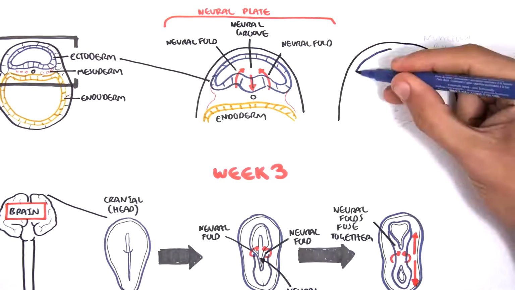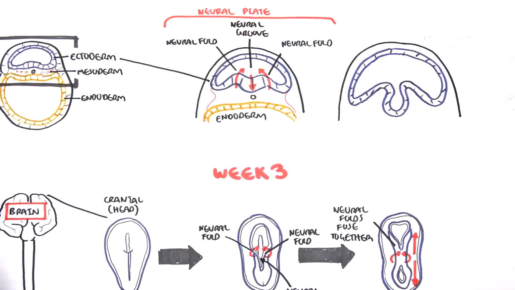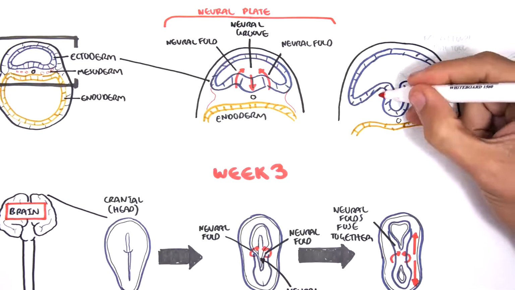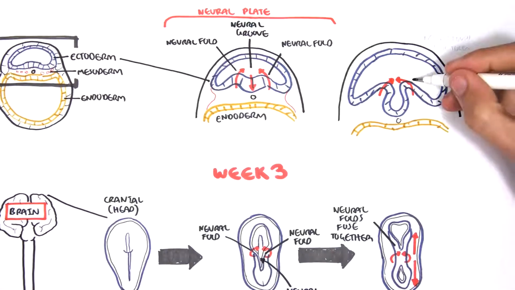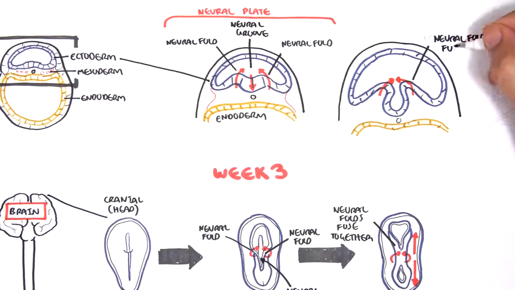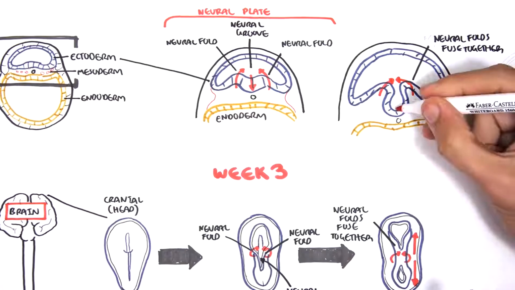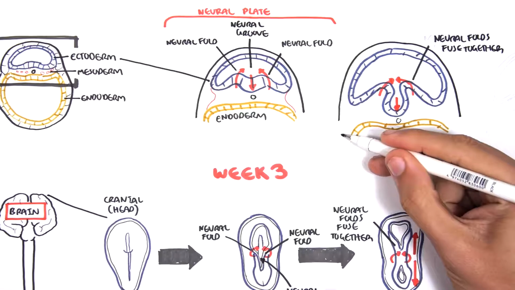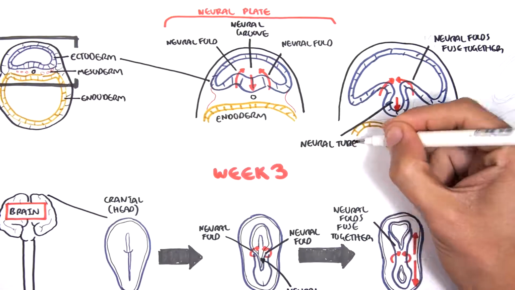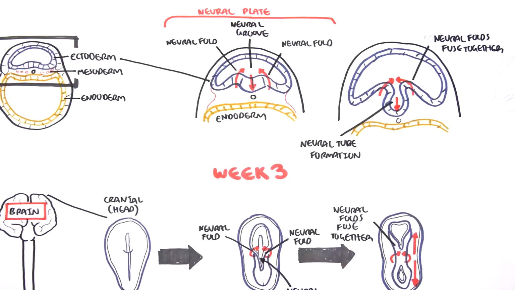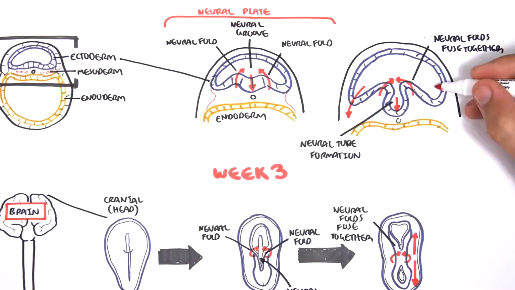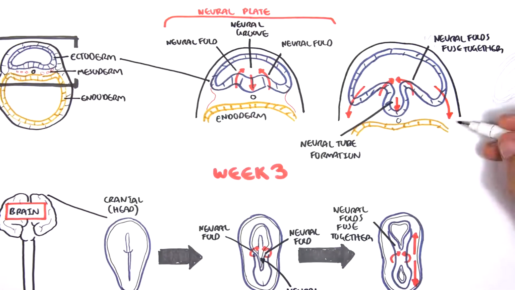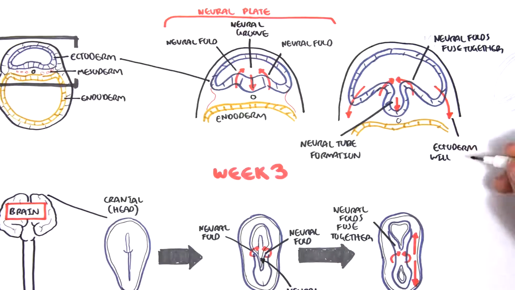Looking at it from head on again, so from the front, what we are seeing are the neural folds meeting, fusing together, and it will form the neural tube as a result. The outer part of the ectoderm will begin moving down and surround the endoderm and the mesoderm, as we talked about.